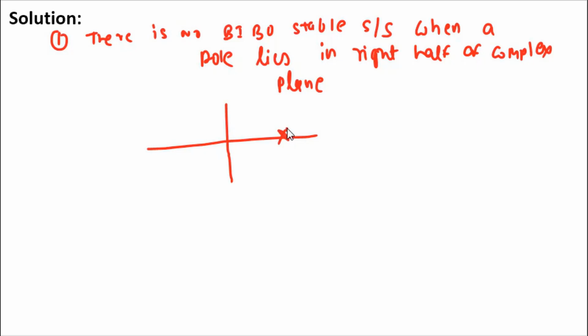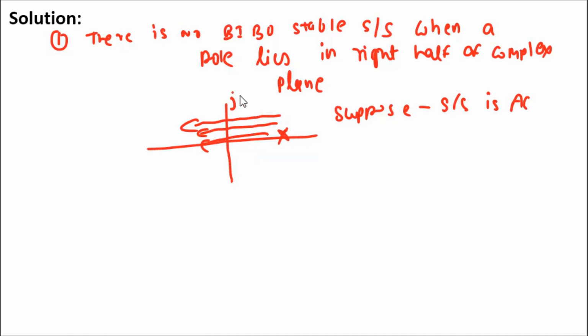If the pole lies in the right half of the S plane, and suppose the system is anti-causal, then the ROC of this system should be left to its pole. So it contains the j omega axis. It will be a stable but anti-causal system. So this statement is not correct.